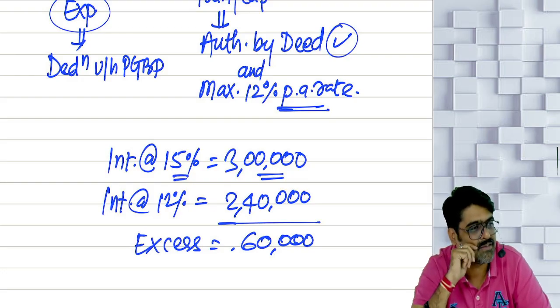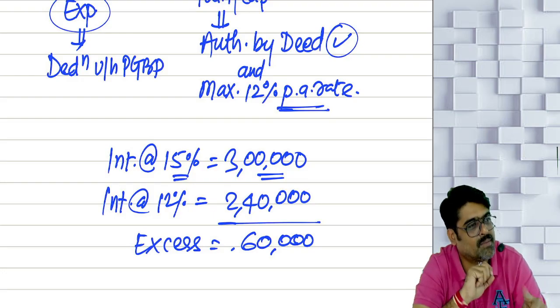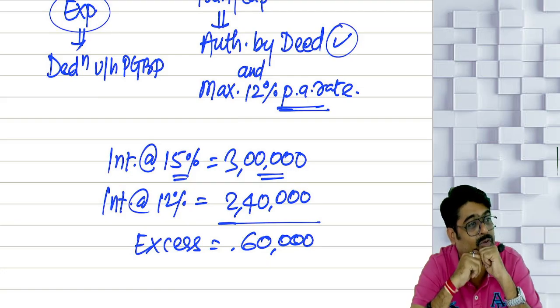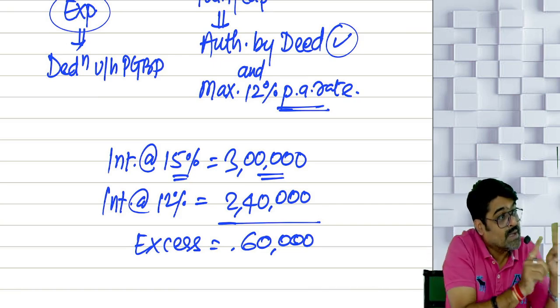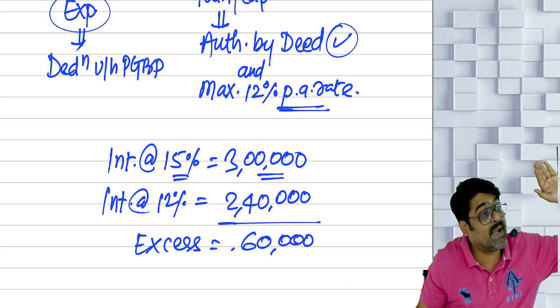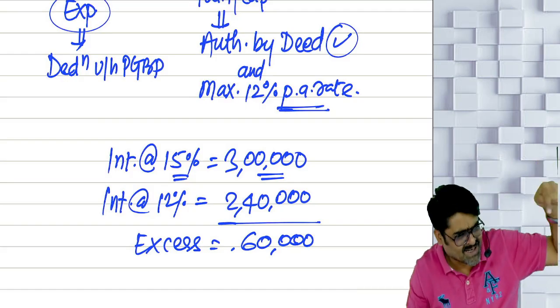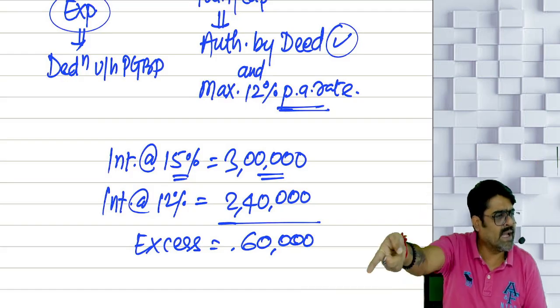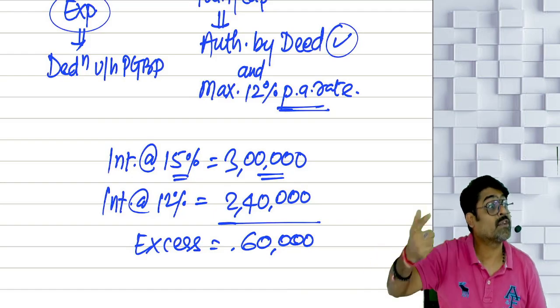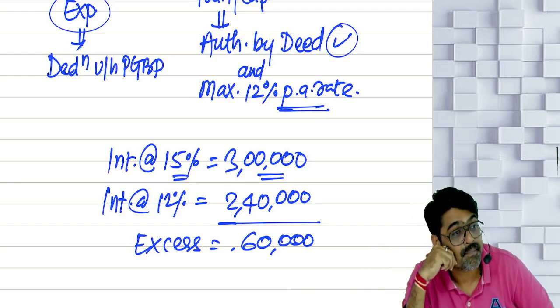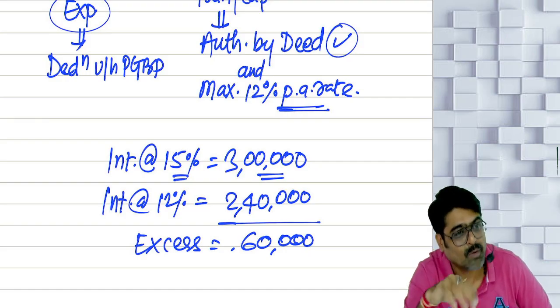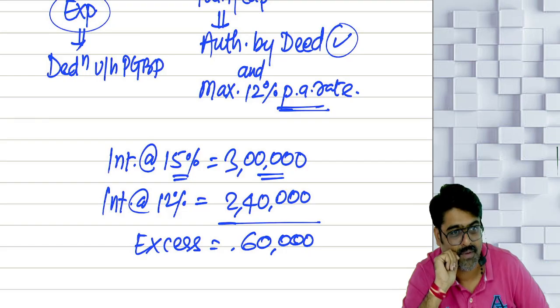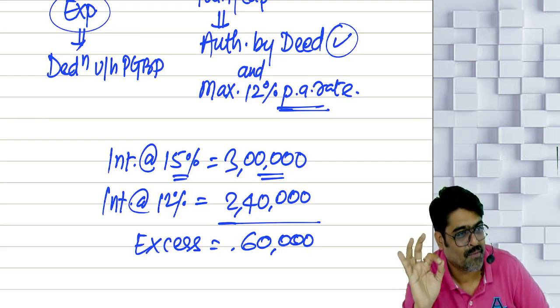Out of this 3 lakhs, on 60,000, the firm has already paid tax because it was not allowed in the hands of the firm. So that 60,000 already got added to the profits of the firm, and on that 60,000 the firm has already paid tax. If you consider this 60,000 also as your income, the tax will be charged for the second time. So do one thing. When you show your PGBP income, only show 2,40,000.